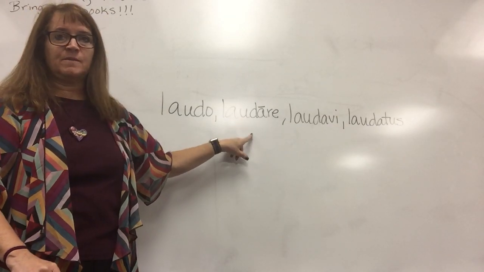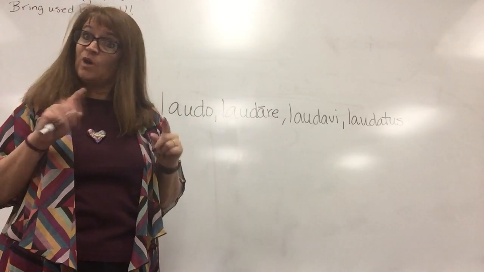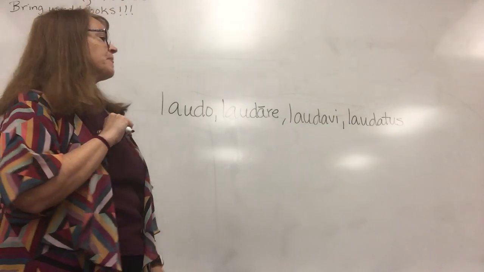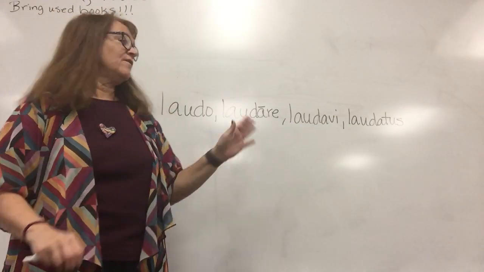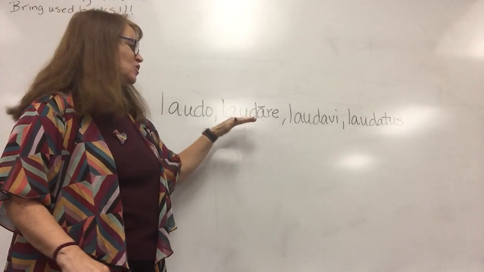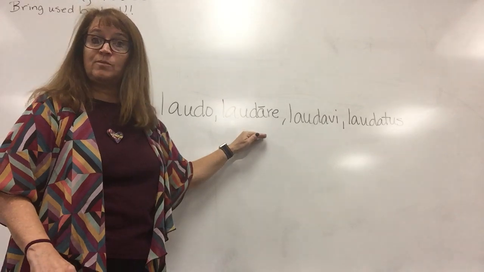Now this second one, we call this the second principal part. It has a lot of good uses. First of all, it's our infinitive. So if you were to translate it, it means to praise. This means I praise, this means to praise.